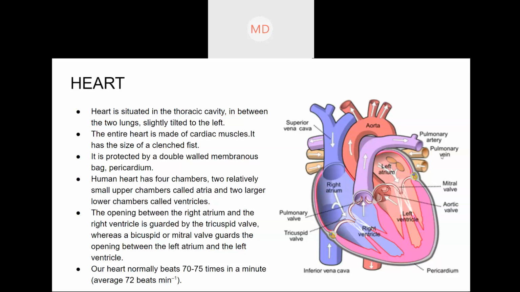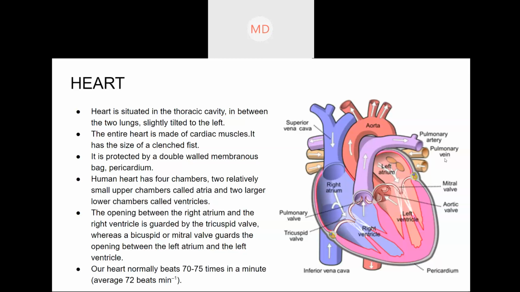The same goes for the pulmonary vein. Normal veins carry impure blood, but the pulmonary vein will carry pure blood. So this is the difference between a normal artery and the pulmonary artery.